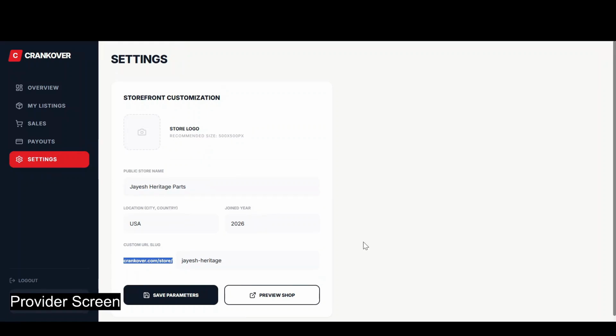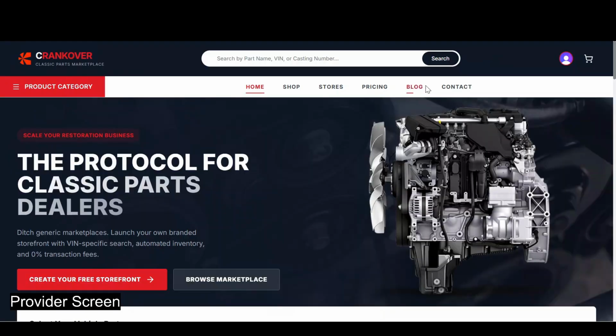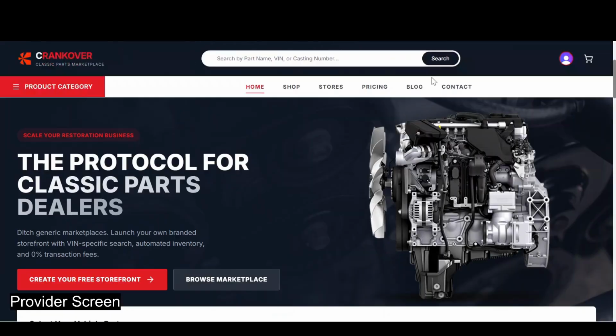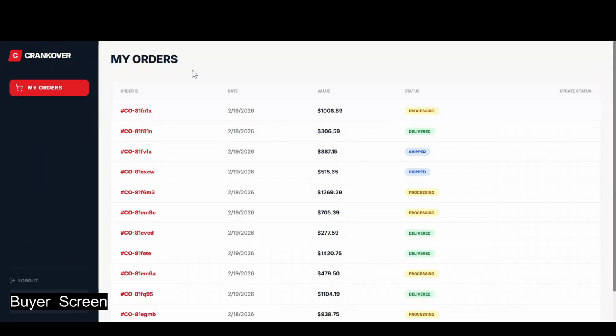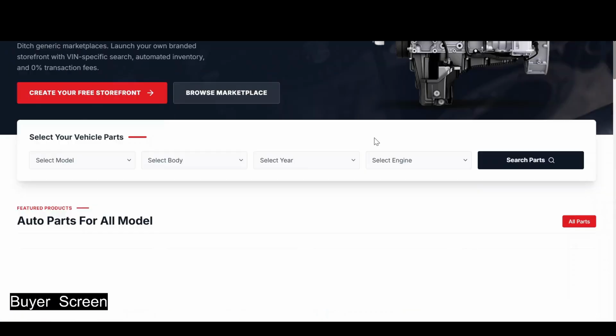Now let's take a proper look at a typical buyer account. I've just finished switching over from the previous profile, so what you see here on the screen is a standard buyer account. If we look closely under the buyer's main dashboard area, the dashboard is very, very simple. You'll only see the orders you've made. Let's do a quick demo.